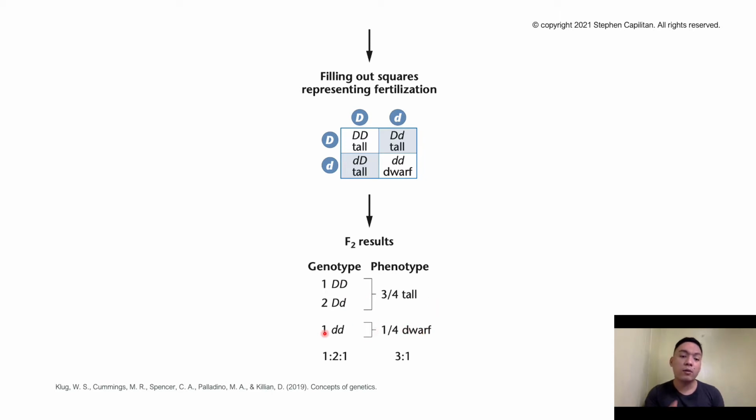And when we convert that using this ratio, we get a 1:2:1. Generally, when we base it on the phenotypes, the phenotypic ratio, we're getting 3:1. This is your genotypic ratio. This is your phenotypic ratio.